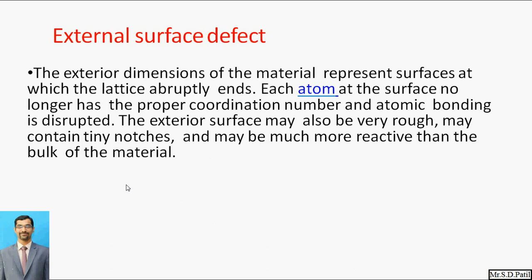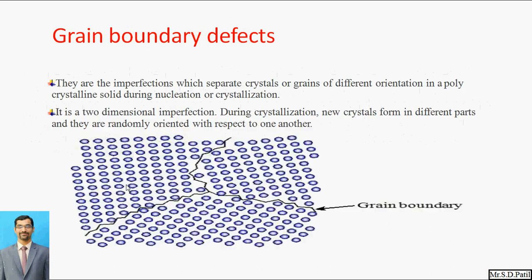So the exterior surface may also be very rough, may contain tiny notches, and may be much more reactive than the bulk of the material. So basically some notches and some surface roughness occur, which we can visualize on the external part of that particular material. So that is called an external surface defect.